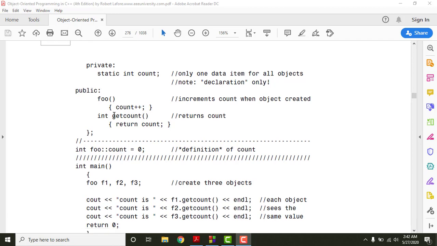Then in the public segment, we have two functions. One function is foo, which increments the value of count, and the other function is get count. What does get count do? It returns the value of count.